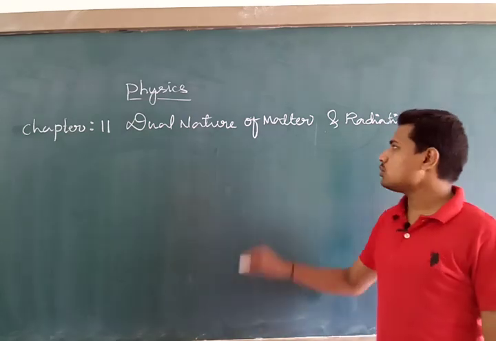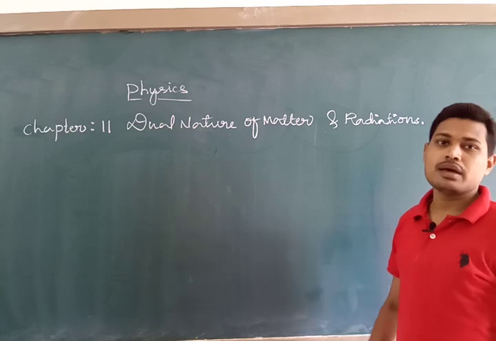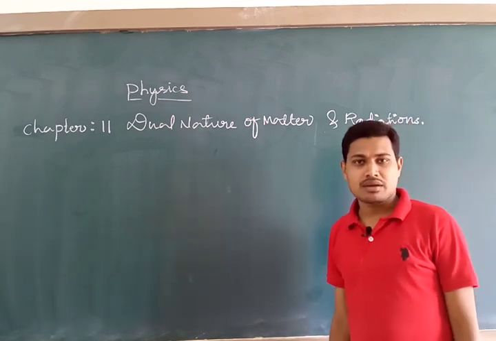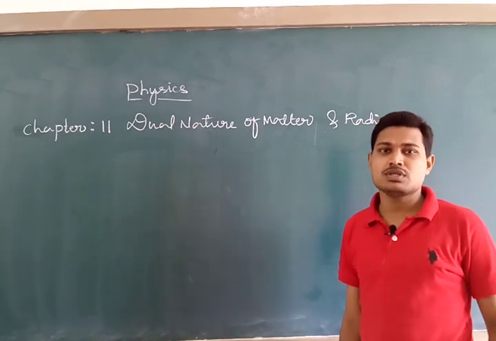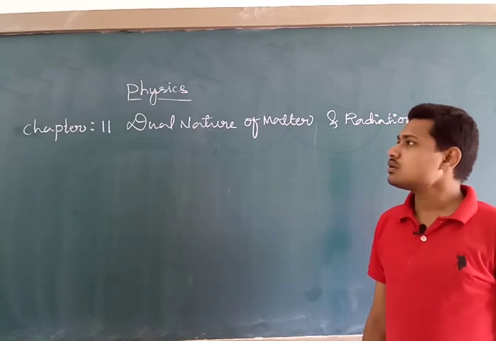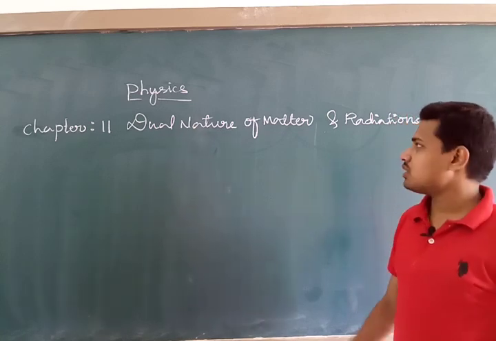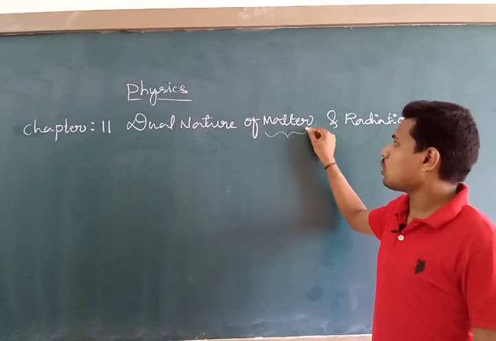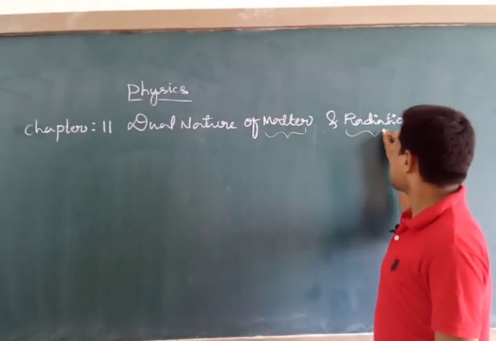Nature has two entities, matter and radiation. Because of the contrasting behavior, we classify them, one as matter and another as radiation.